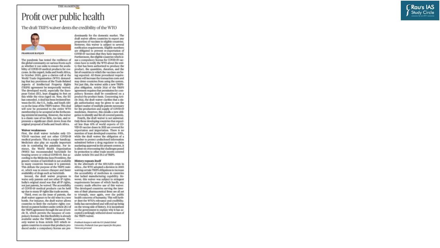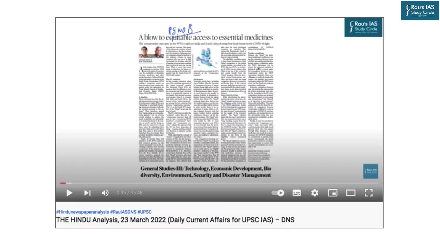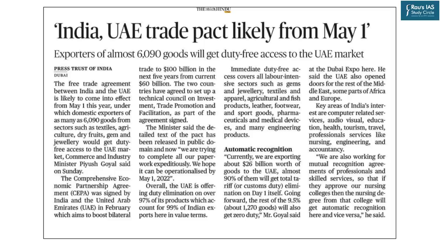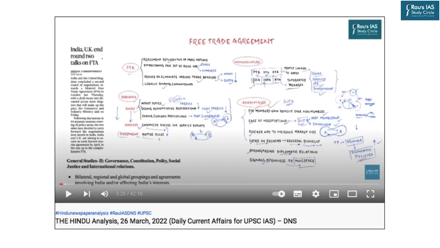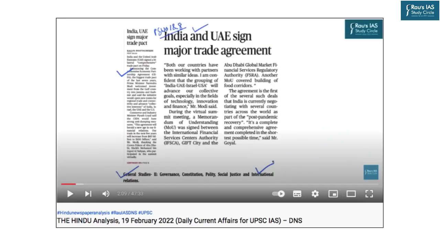There are other important articles in today's newspaper as well. For example, this article from page number 7, Profit over Public Health. This article concerns the IPR issues around essential medicines. But this already has been discussed in great detail in the DNS dated 23rd March. Similarly, there is an article on India-UAE Trade Pact which is likely to get operative from May 1. Day before yesterday, our charismatic illustrious Vaibhav sir discussed the concept of free trade agreement in a free-flowing manner. And previously, Mangal sir has discussed India and UAE trade agreement.